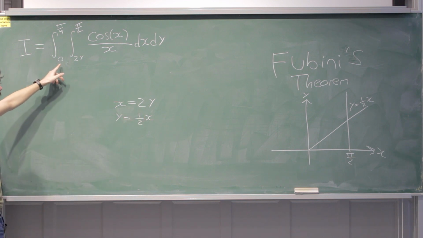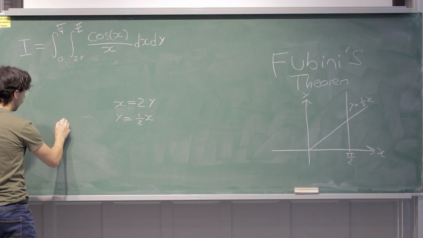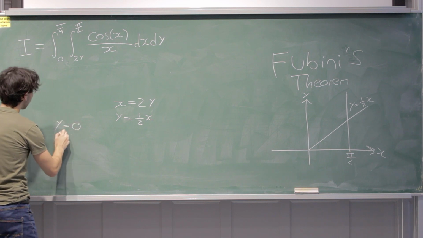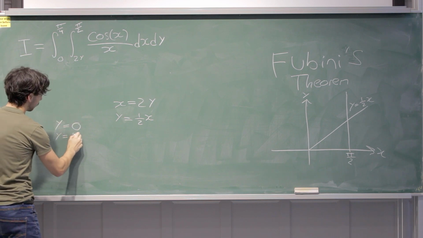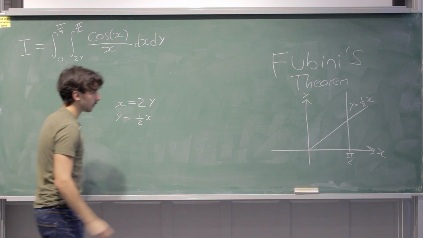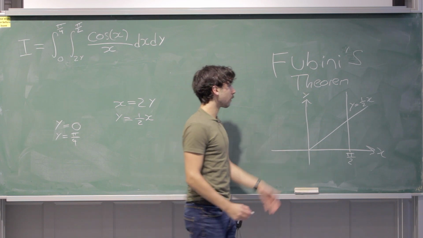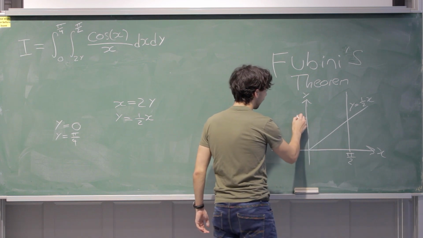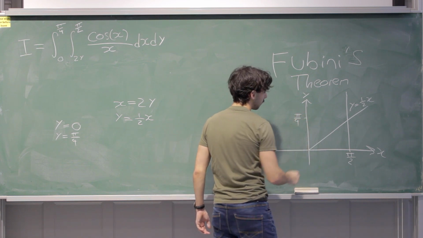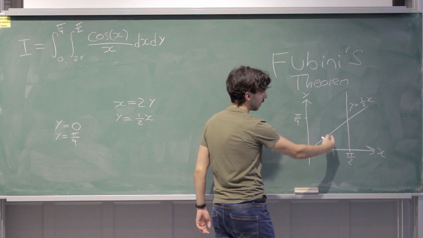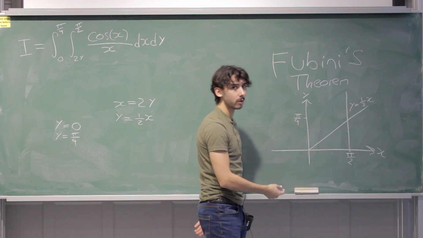Let's look at the y limits. So the y limits are 0 and pi over 4. So our y limits are y equals 0 and y equals pi over 4. So let's get those drawn on as well. The line y equals 0 is the x-axis, so I won't draw that. Pi over 4 is going to have to be here because it's half of pi over 2, and this is the line y equals a half x.